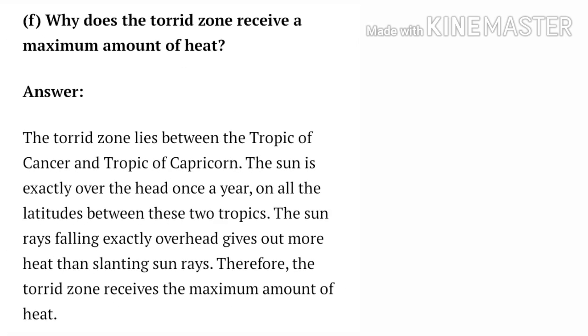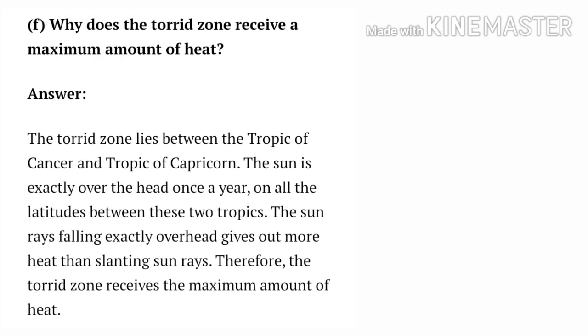Question number F. Why does the torrid zone receive a maximum amount of heat? Answer. The torrid zone lies between the Tropic of Cancer and Tropic of Capricorn. The sun is exactly over the head once a year. On all the latitudes between these two tropics, the sun rays falling exactly overhead give out more heat than slanting sun rays. Therefore, the torrid zone receives the maximum amount of heat.